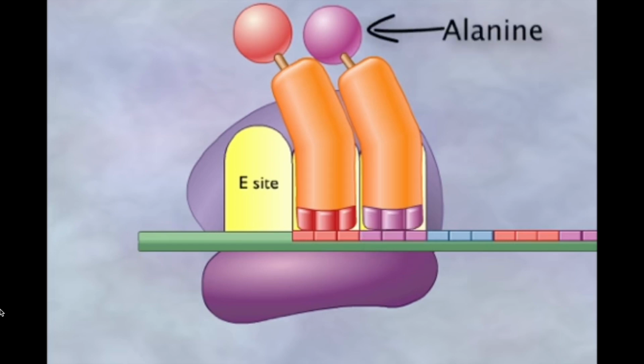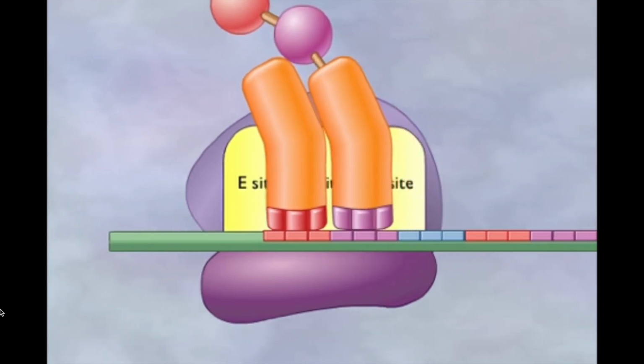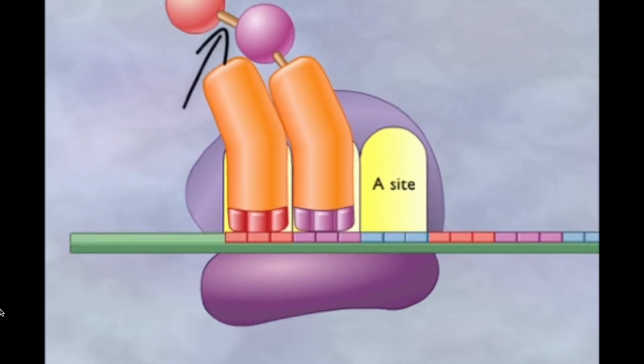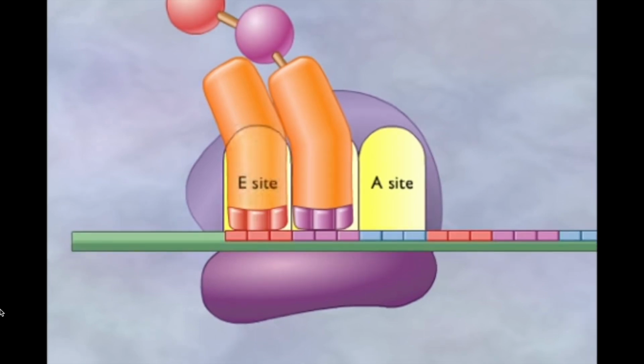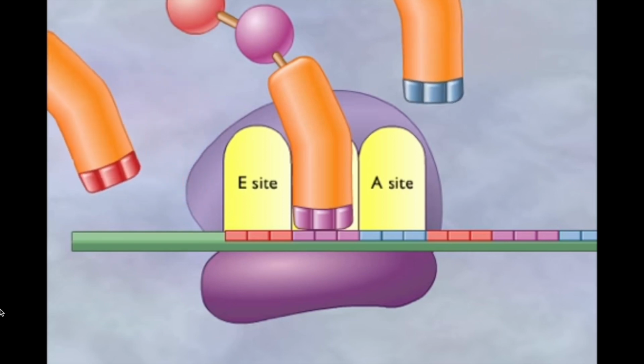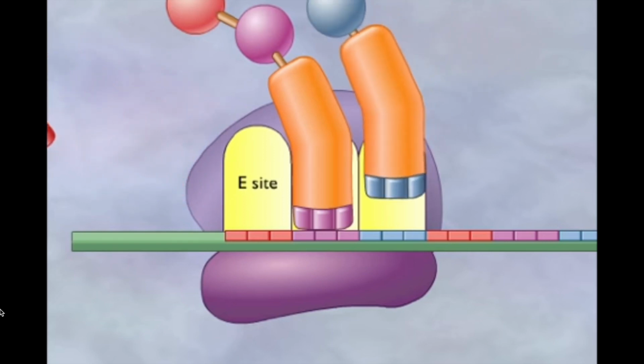An enzyme in the large subunit of the ribosome transfers the methionine from the initiator transfer RNA to the alanine bound to the second transfer RNA. A peptide bond forms between these two amino acids, forming a dipeptide. Once this happens, the ribosome slides on to the next codon on the messenger RNA. This action shifts the initiator transfer RNA to the E site, and the second transfer RNA to the P site. Having given its amino acid to the dipeptide, the initiator transfer RNA will exit the ribosome and seek out another methionine in the cytosol. The next transfer RNA will settle into the A site.